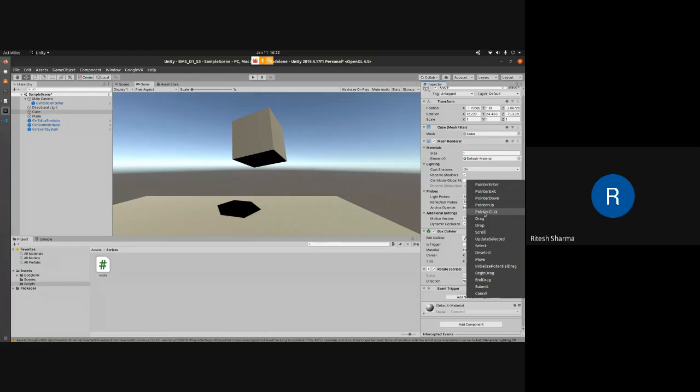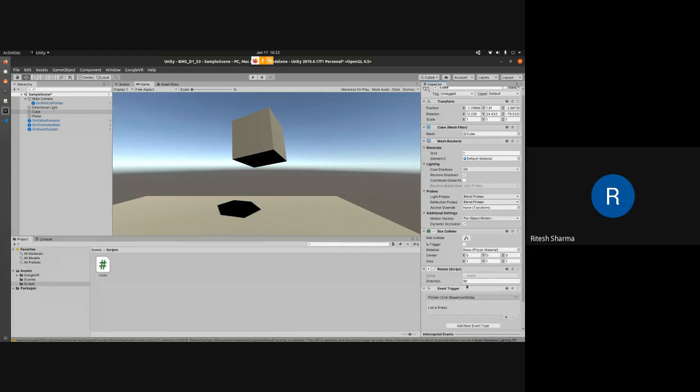What we want is pointer click: whenever I hover over this particular object and click on top of it, it should reverse its direction. This will say list is empty. So here you have a plus sign. Just click on that plus sign. Here you will get the option runtime only. Of course, we want this event to happen only when we are running it, so we'll keep it default, runtime only.